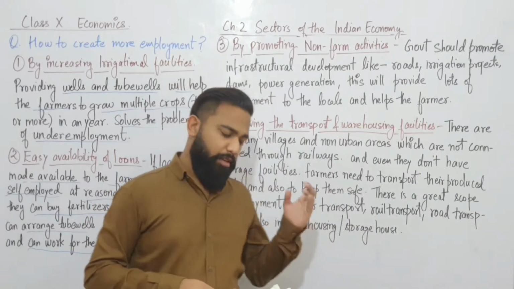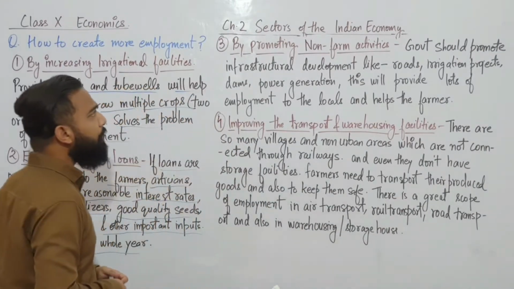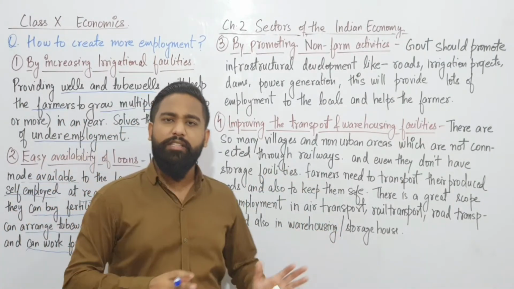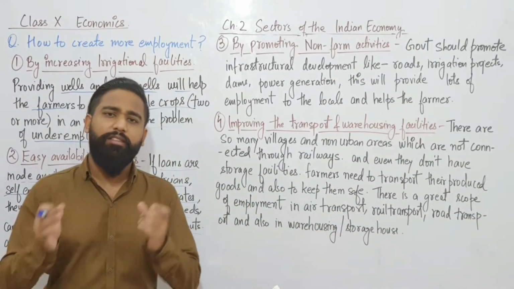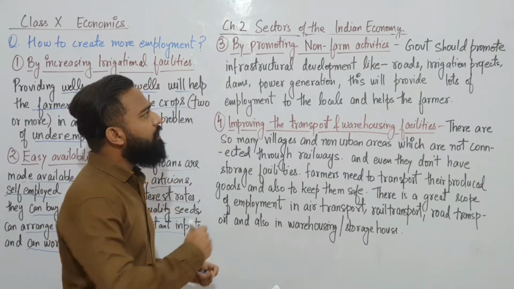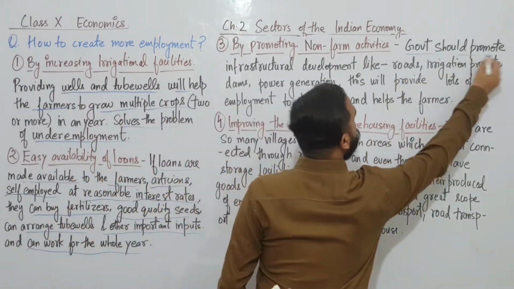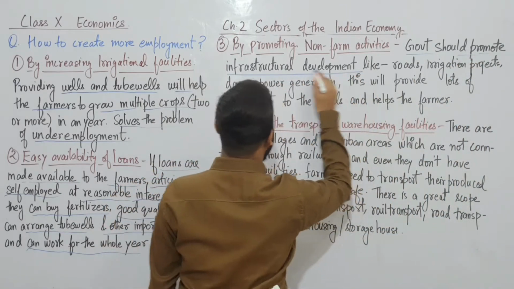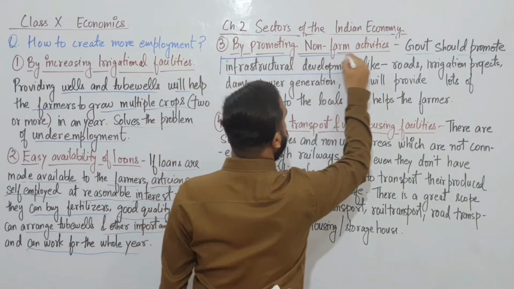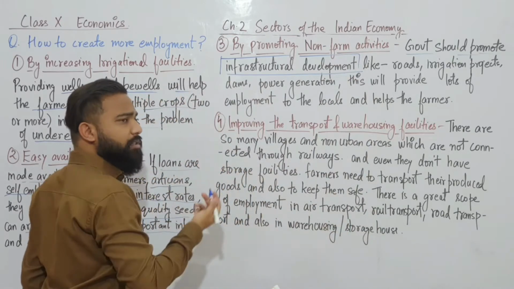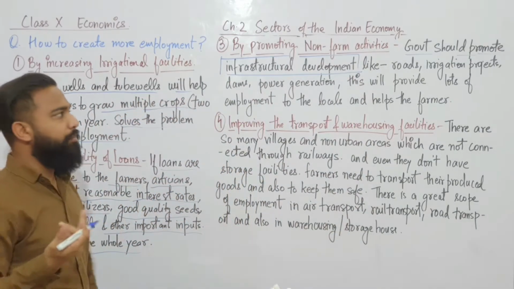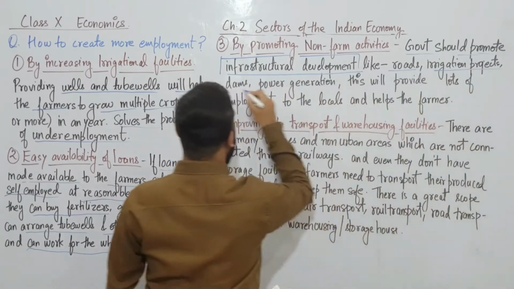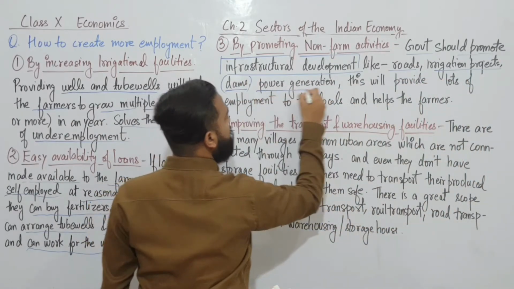Let's come to the third one, which is promoting non-farm activities. Other than agriculture, we can do some more things, and this will generate employment. The government should promote infrastructural development. Infrastructure means roads, irrigation projects like dams, bridges and power generation.